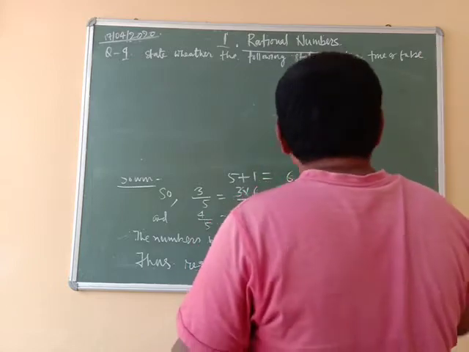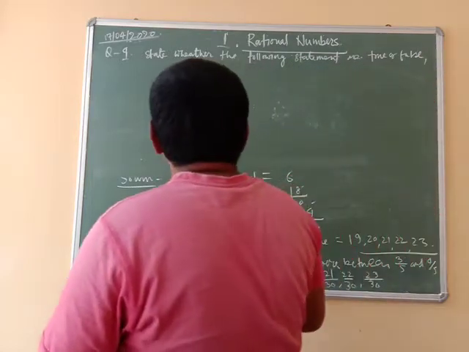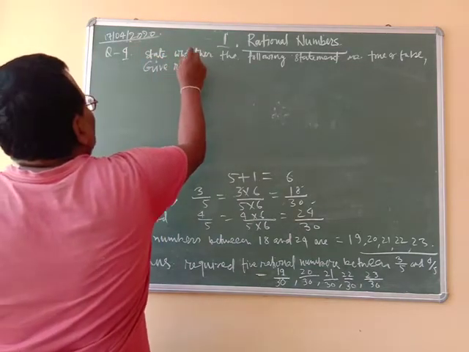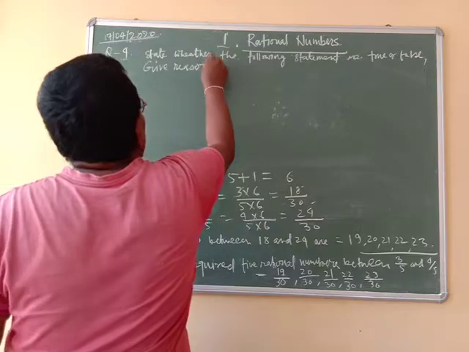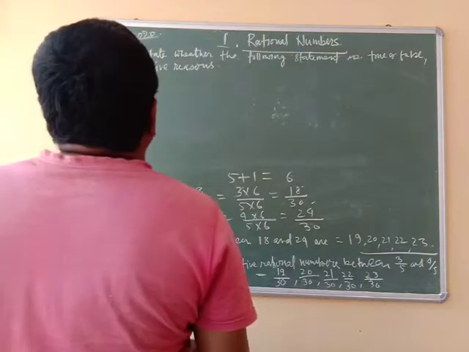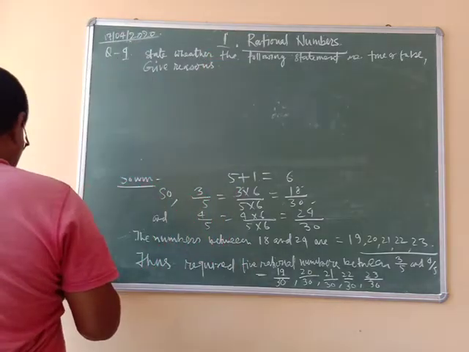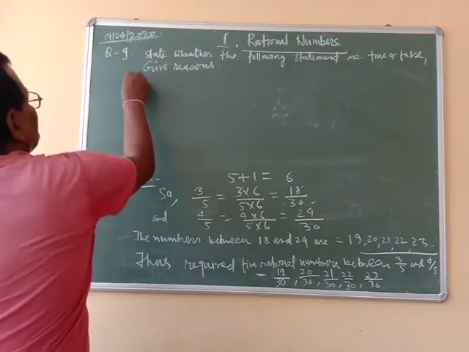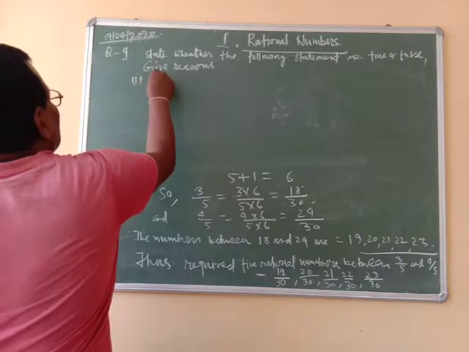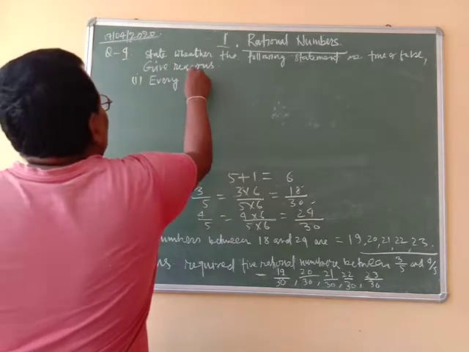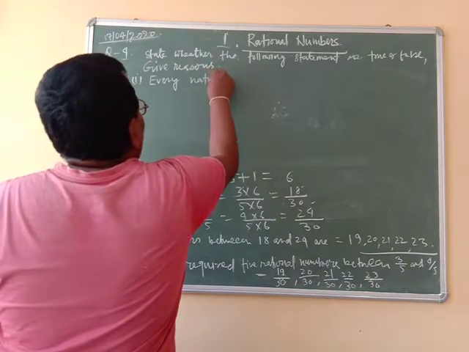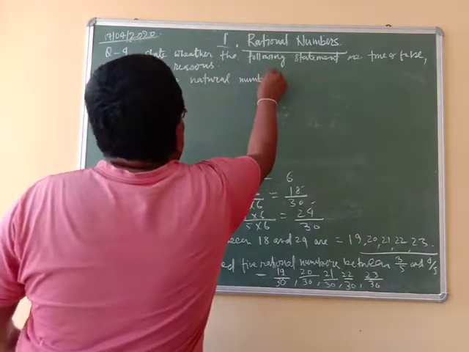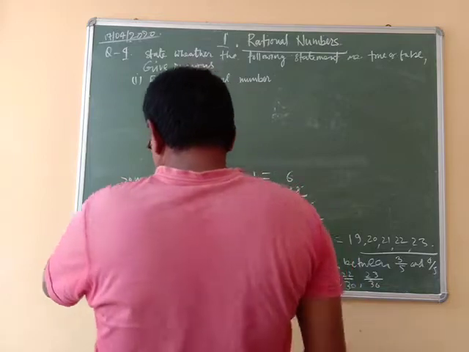Give reasons. First statement: every natural number is a whole number.